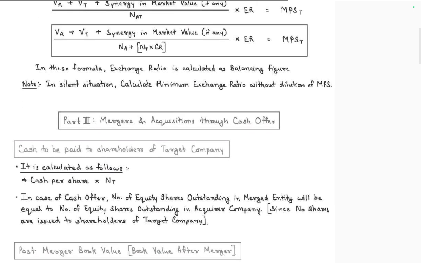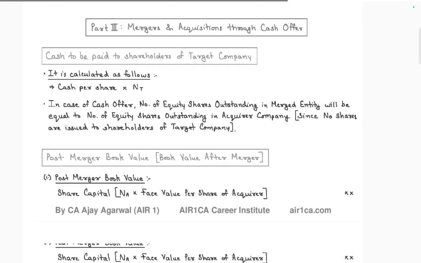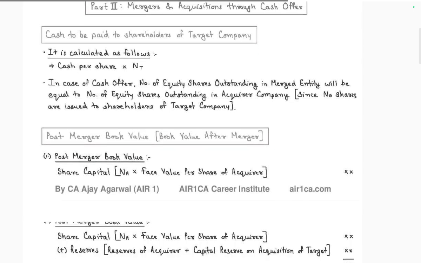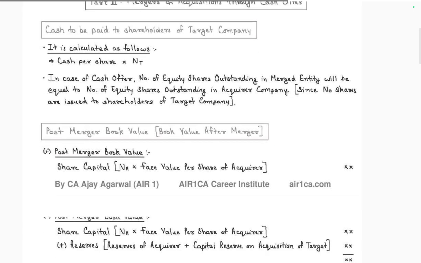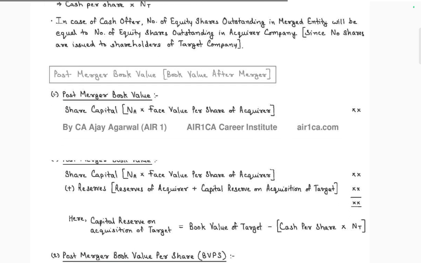In this situation, calculate the minimum exchange ratio of the merger and acquisition through a cash offer. Cash to be paid to shareholders of the target is calculated as cash per share. In case of a cash offer, the number of equity shares outstanding in the merged entity will be equal to the number of equity shares outstanding of the acquirer, since no shares are issued to shareholders. Post-merger book value after the merger: the post-merger book value is the net asset value into the face value of the equity share.